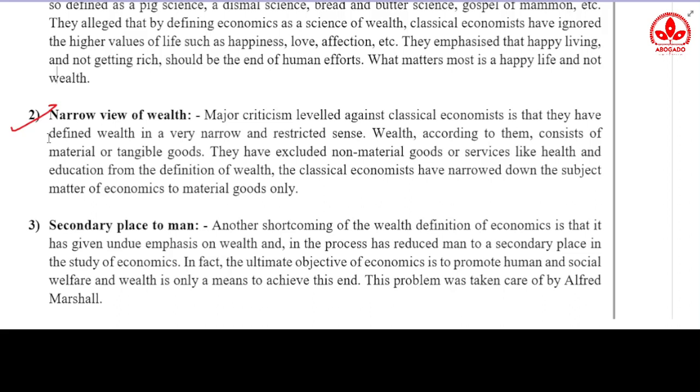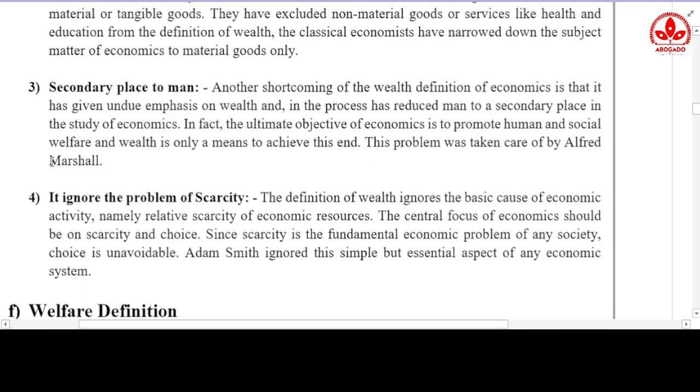After this was the secondary place to man. For every social science, the priority should be the normal human being. But the wealth definition gave the first priority to wealth, and after that, if some space was left, then it was for the normal human being.